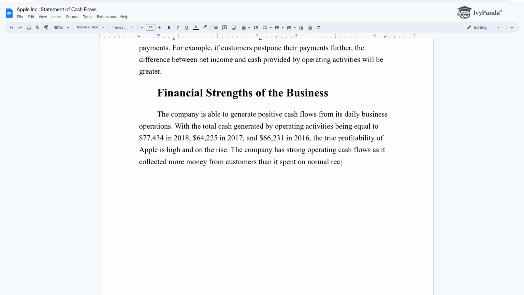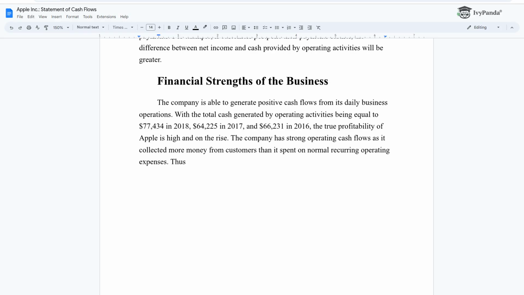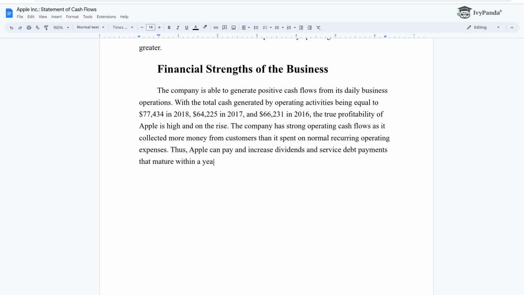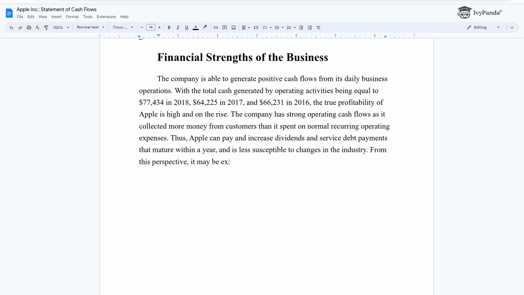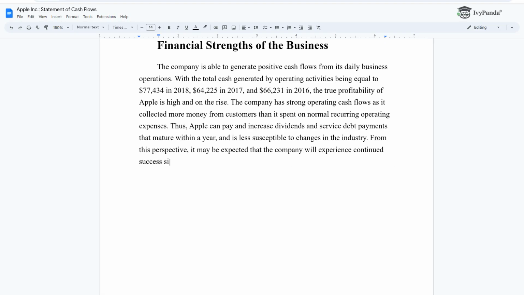The company has strong operating cash flows as it collected more money from customers than it spent on normal recurring operating expenses. Thus, Apple can pay and increase dividends and service debt payments that mature within a year, and is less susceptible to changes in the industry. From this perspective, it may be expected that the company will experience continued success since it has enough financial resources for that.